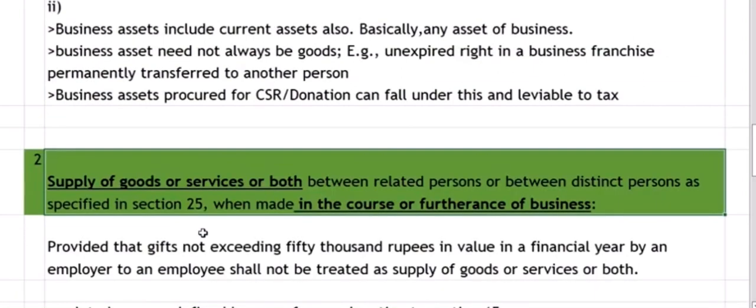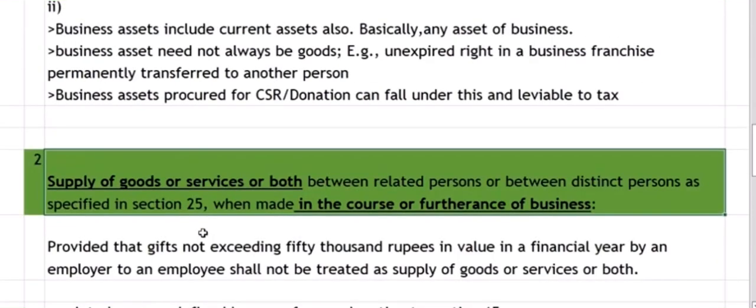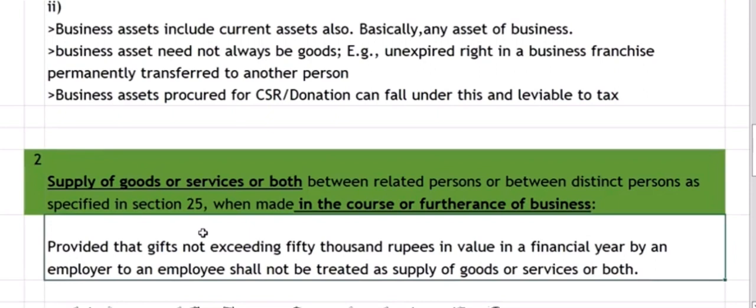It is not classifiable as supply because of the provision of para 1 of Schedule 1, but because of para 2 of Schedule 1, it will be classifiable as a supply. And for para 2, there is an exception that any gift provided by an employer to employee which is valuing less than 50,000 in a financial year, then that cannot be treated as supply of goods or supply of services. This proviso is a peculiar proviso.